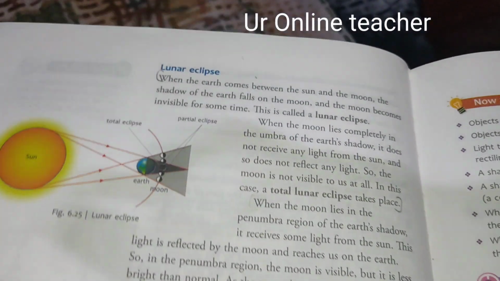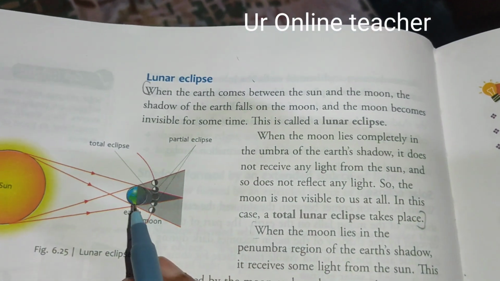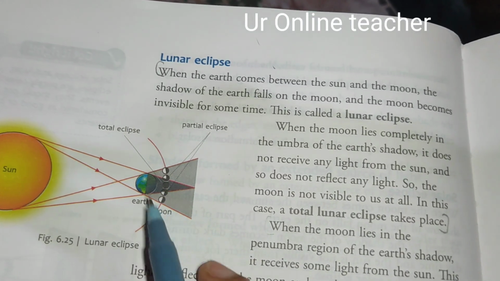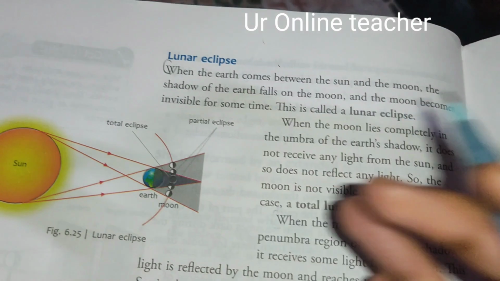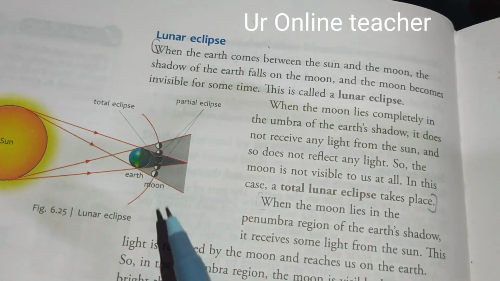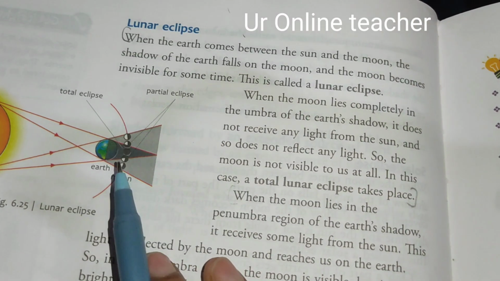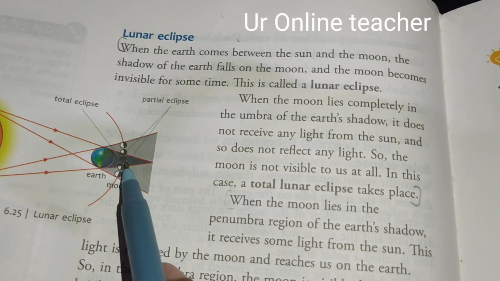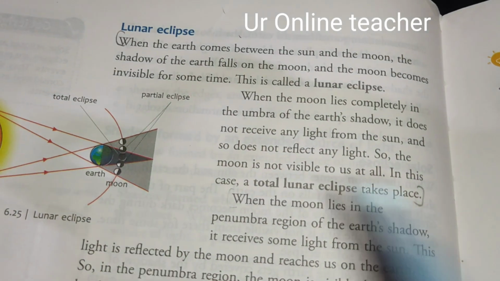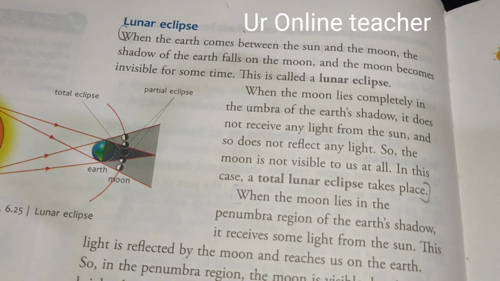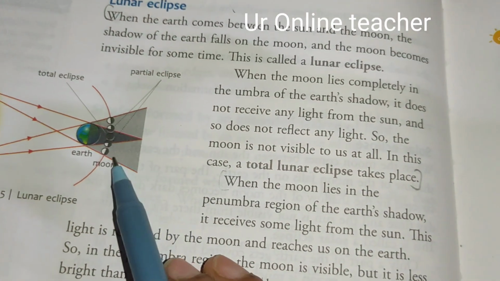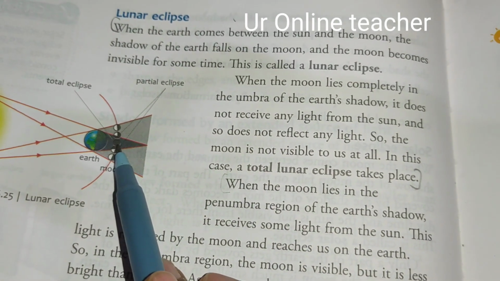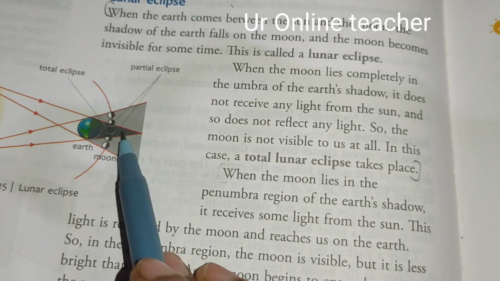Now we will see what is lunar eclipse. So when the earth comes in between the sun and the moon, the shadow of the earth falls on the moon. So we cannot see the moon and the moon becomes invisible. This is called lunar eclipse. When the moon lies completely in the umbra region, then we cannot see any part of the moon because it does not receive any light from the sun. So it is called total lunar eclipse. So when it is in the umbra region, same like solar eclipse, it is called total lunar eclipse.